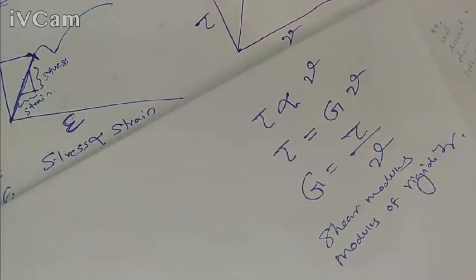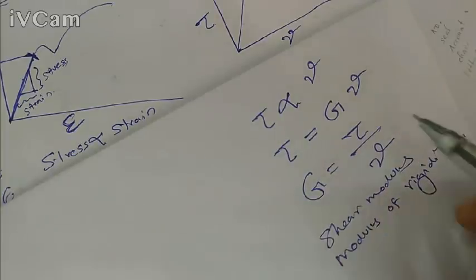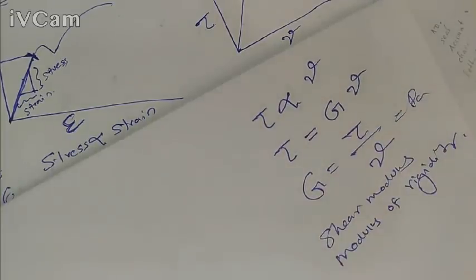Modulus of rigidity is equal to shear stress by shear strain. Gamma is measured in radians, and modulus of rigidity is expressed in pascal also. The unit is also pascal, megapascal or gigapascal.